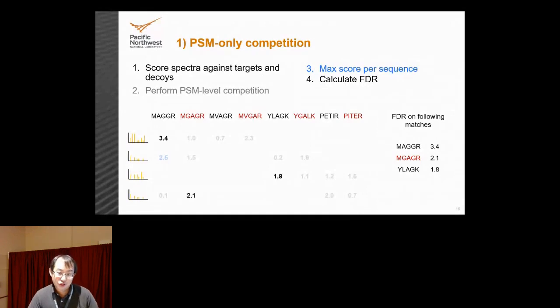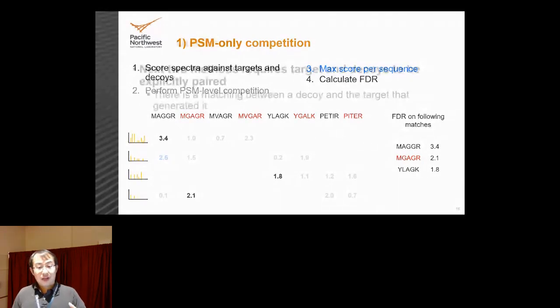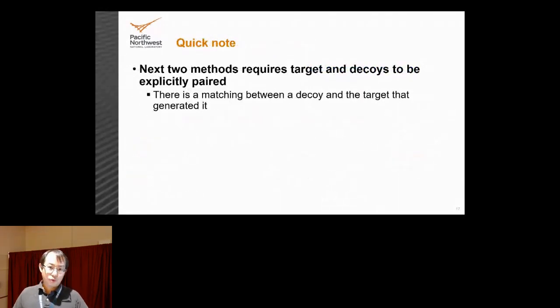One thing I did forget to mention just now is that on the columns, we have both black and red peptides. The black peptides are targets, and the red peptides are decoys. This matters because now we're going to go into the next 2 methods, which explicitly talk about computing paired targets and decoys. And a reminder, a paired target decoy is that for each decoy, we know exactly which target generated it. So there's that explicit matching in there.